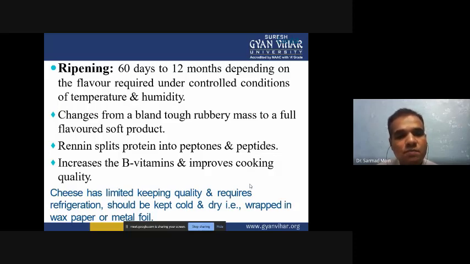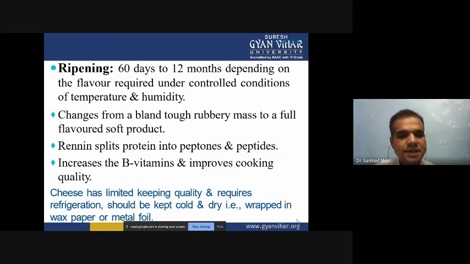So it changes from a bland, tough, rubbery mass to a full flavored soft product, depending on what type of bacteria and molds you are utilizing. Then rennin is an enzyme that splits protein into peptone and peptide. The protein part of the milk is cut into peptones and peptides. So when we mix and ferment it, it will increase the vitamin B, and it will improve the cooking quality.